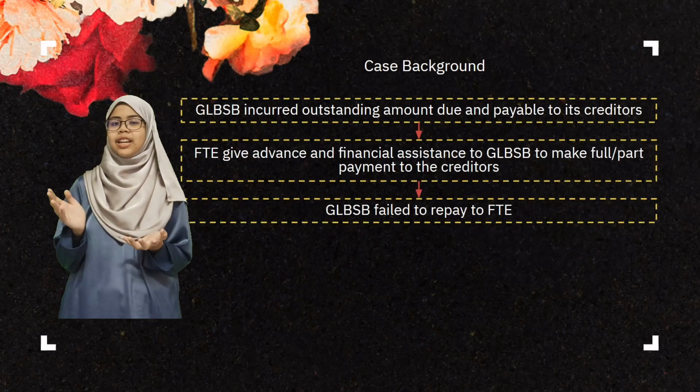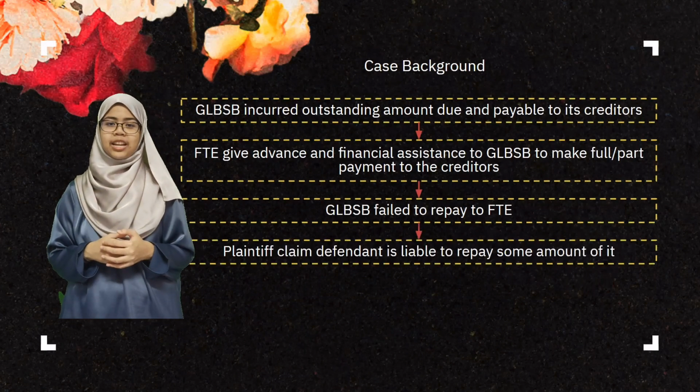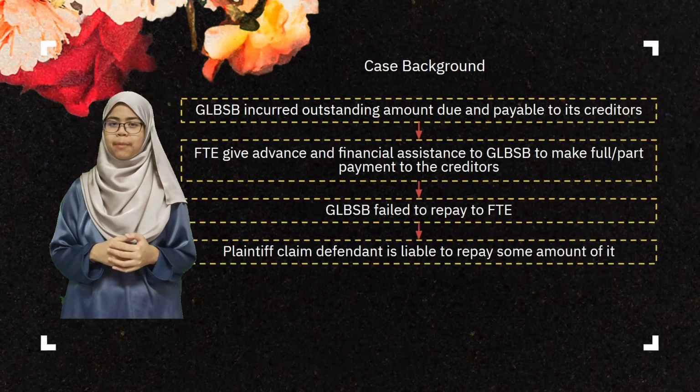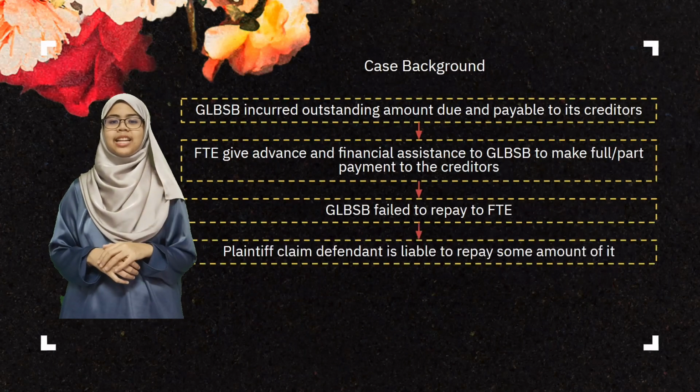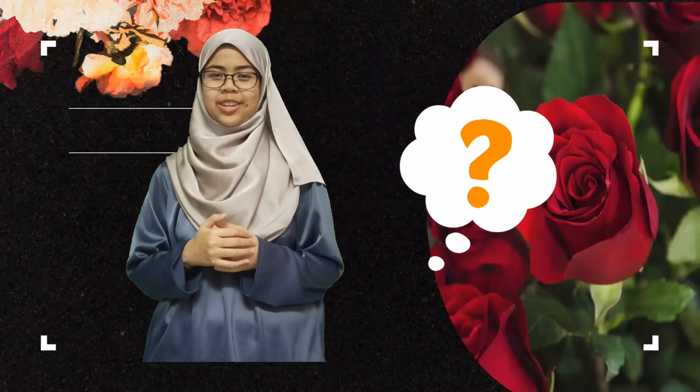Hence, as the defendant also holds 15% share in the company, the plaintiff claims that the defendant is liable to repay some amount of the loan to FTE following his share proportion. This claim has led the plaintiff to bring it against the defendant, asking for recovery to be paid to FTE by GLBSB. So, the question is, what is the court judgment in this case? Does the plaintiff actually have the right to initiate the action against the defendant? To know more about the answer, let's have Izzati continue.